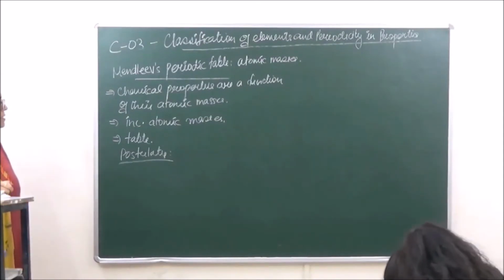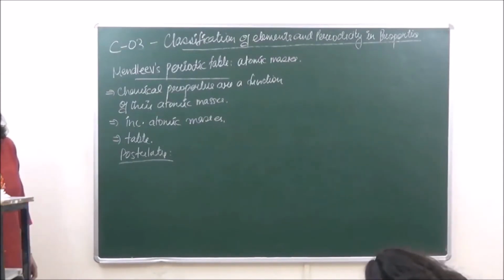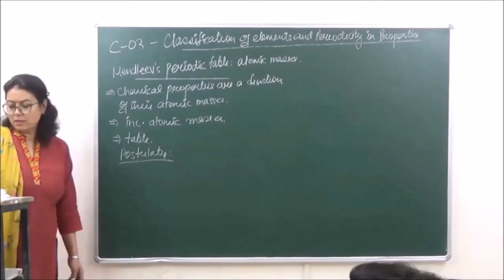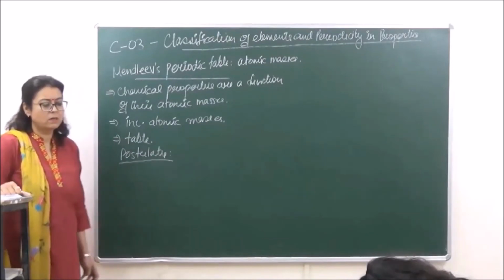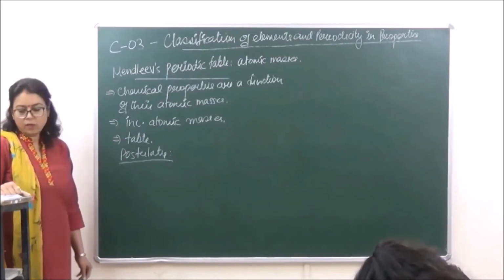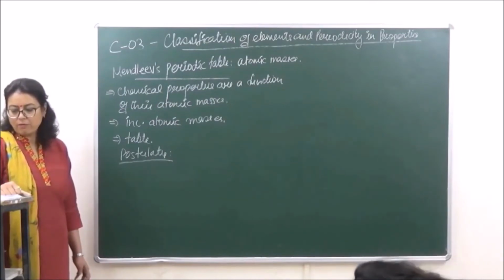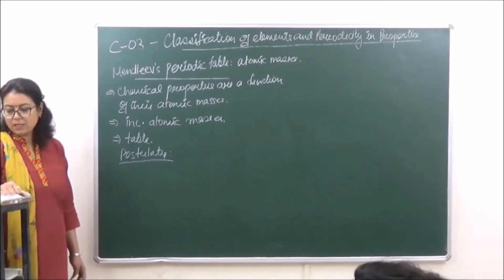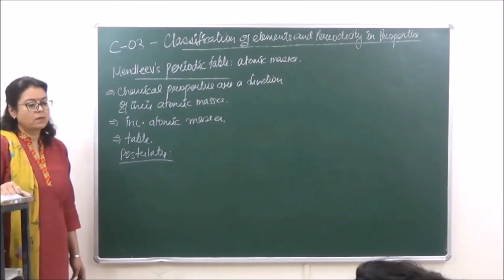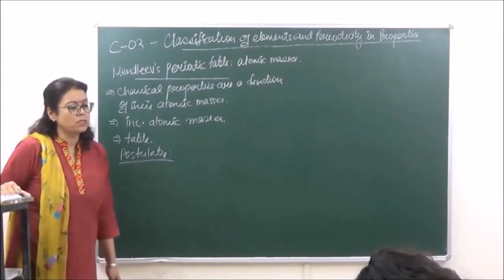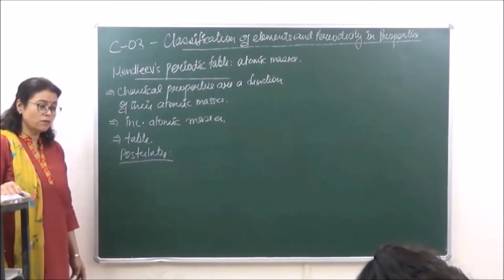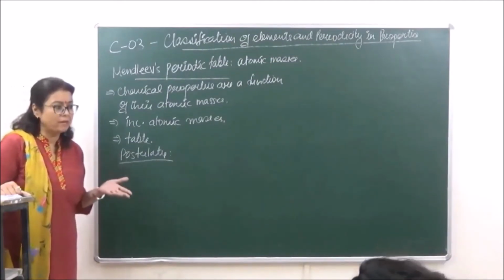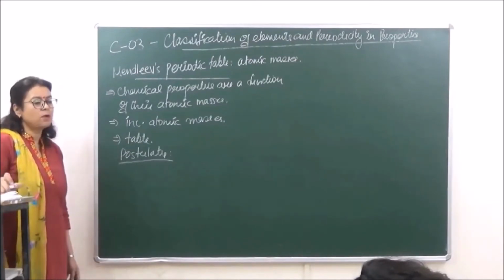So you can write down these postulates. Number one, the elements, if arranged according to their atomic weights, exhibit periodicity in properties. What is periodicity in properties? Basically, periodicity is the recurrence of similar properties after similar intervals of time. Okay, so that is what periodicity in properties is.